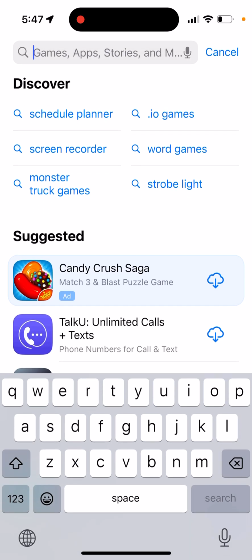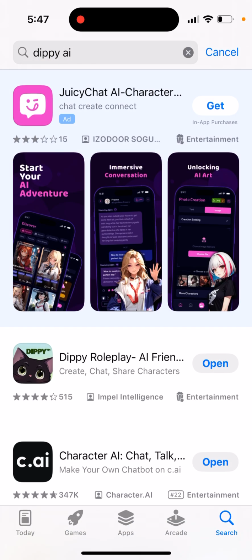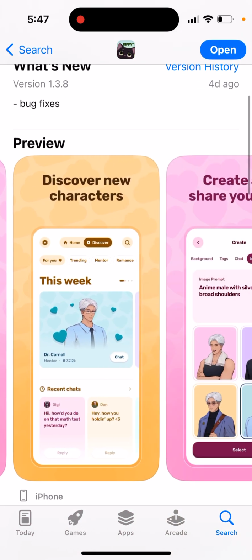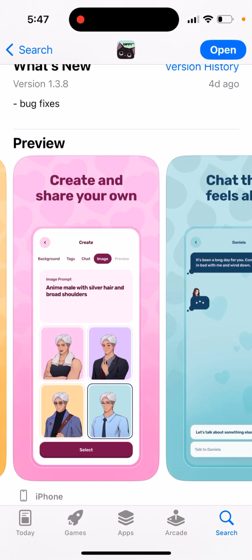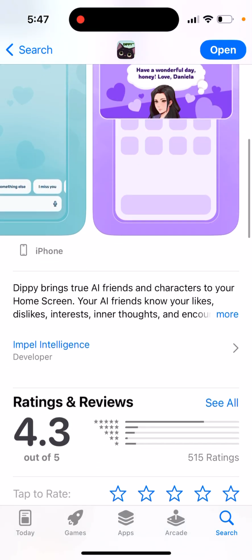Hey everyone, so here's a new trending character AI app called DIPPY AI. So here's the app, DP Roleplay AI Friend Chat. This is a new trending app in this category. Chat with your AI friends, discover new characters, create and share your own chat that feels alive, customizable widgets.